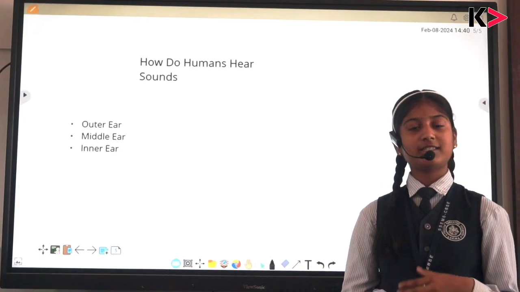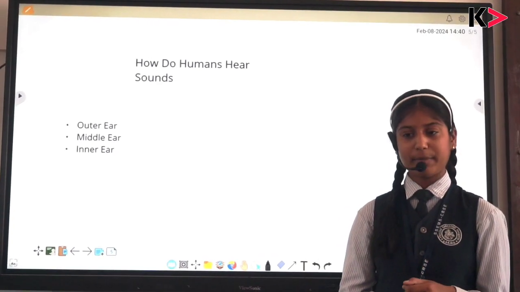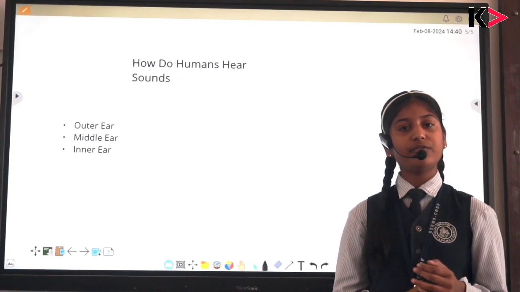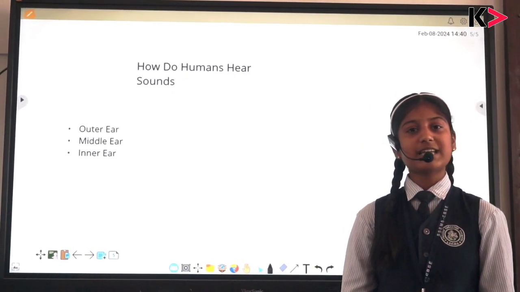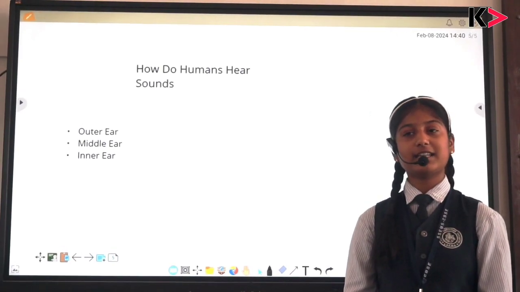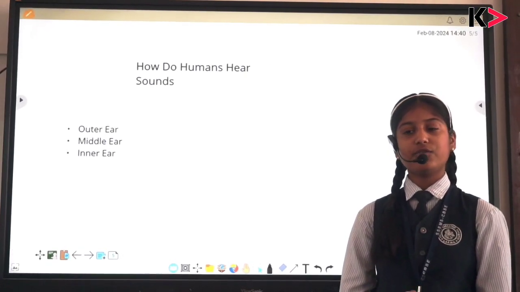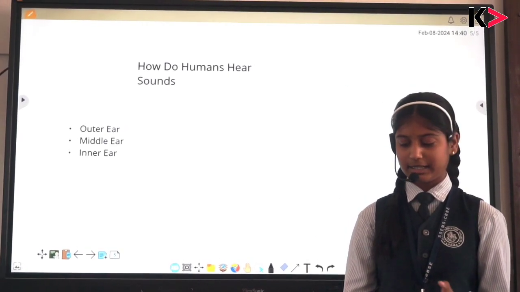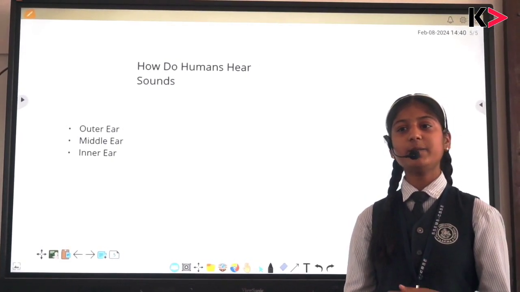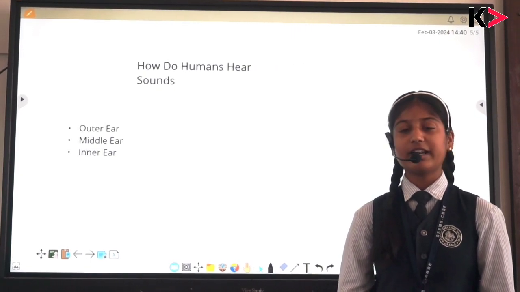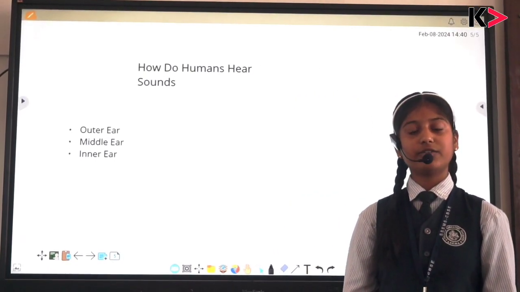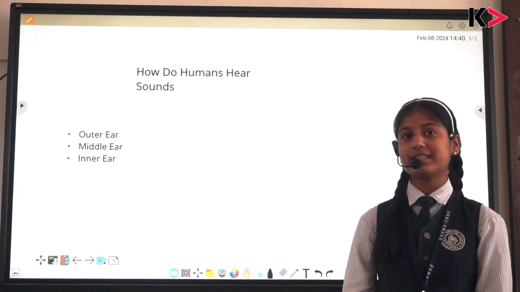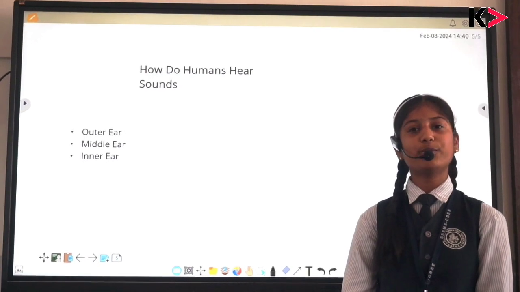The inner ear is the last stage of the ear. The inner ear consists of a fluid and numerous tiny hairs. These tiny hairs are sensitive ones which convert the sound waves into an electrical signal, and then this electrical signal travels to the brain via the auditory nerve, where finally the sound is interpreted. This is the process by which we all human beings hear sound.